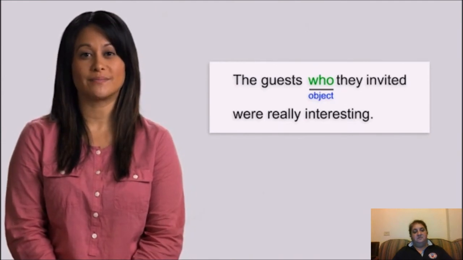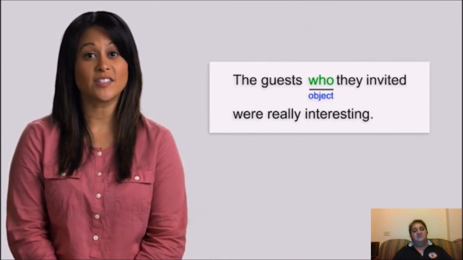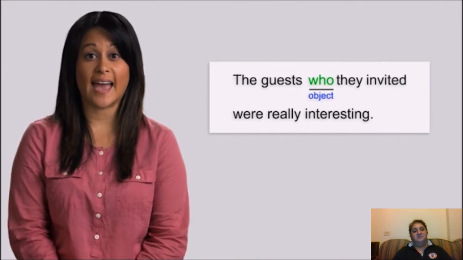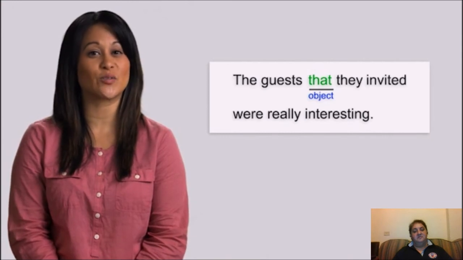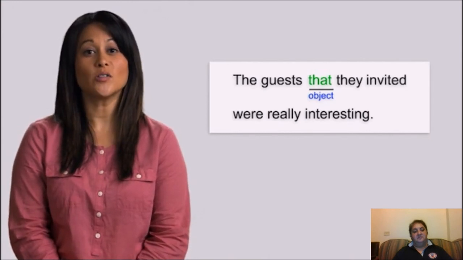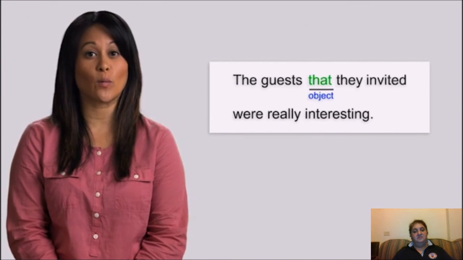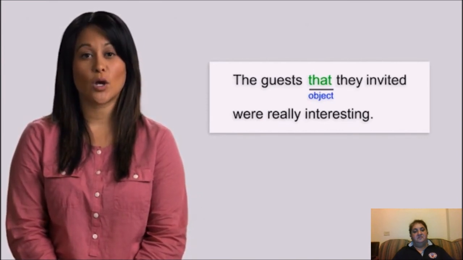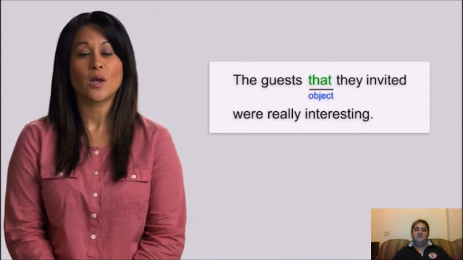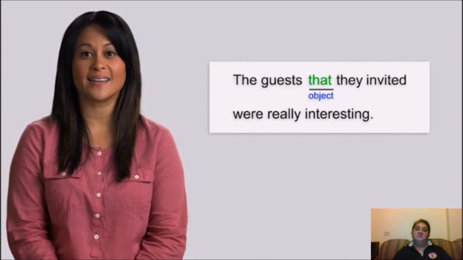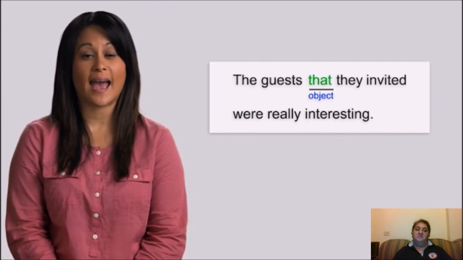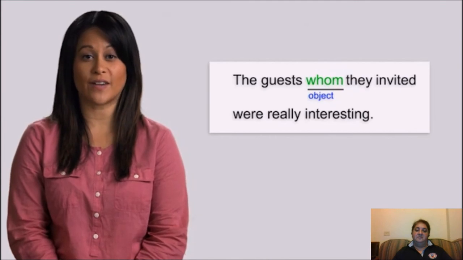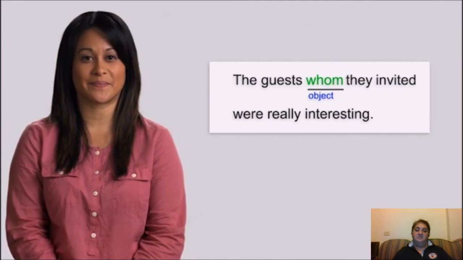For example, we can say, the guests who they invited were really interesting, or the guests that they invited were really interesting. We can also use whom for people when the relative pronoun is the object of the verb in the clause. Whom is more formal. We usually use whom in academic writing and business letters, and who in speaking. The guests whom they invited were really interesting.